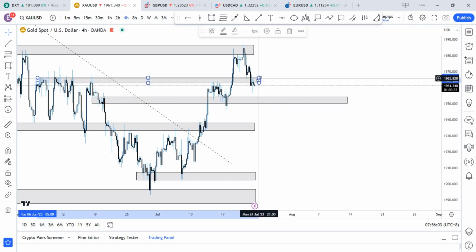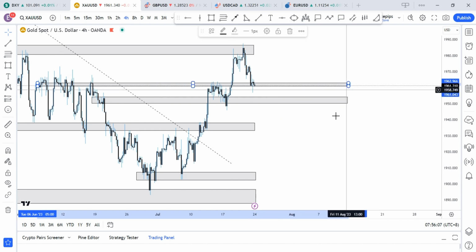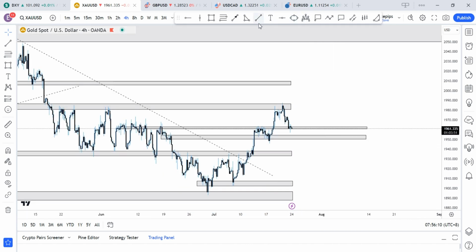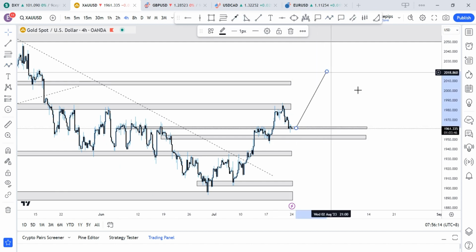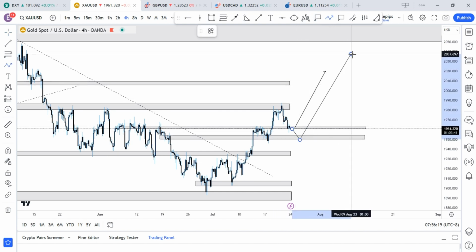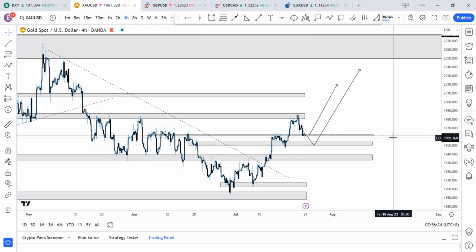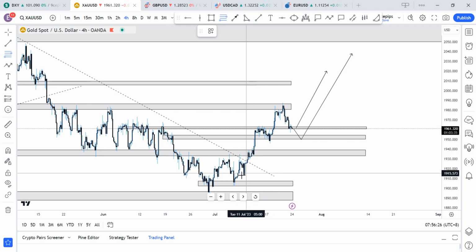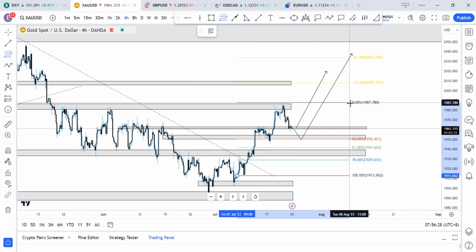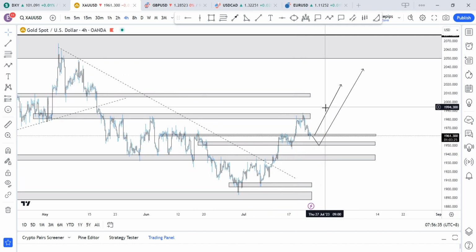And let me take this off a little bit. So this is what I'll be anticipating on gold. Basically, I'm looking for a continuation to the upside from here, or we could get a potential weakness into these regions before continuing to the upside. All right, so this is basically what I'm anticipating here on gold. If we pull our fib again, let's say this movement here, we might just get 50% around that region or 61% around that region. But overall, I'm looking for movement to the upside.